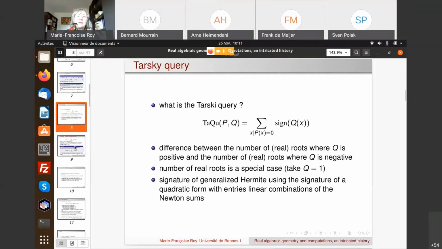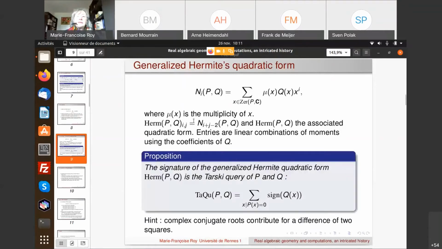So I'm defining it now. So now I look at the n_i of pq, which is generalizing the n_i of p I had before when q was equal to 1. And it's just defined as the sum over the complex roots of p of mu of x, q of x, x to the i. And of course, if I decompose q of x in the sum of monomials, you see that it's Newton sums which are going to appear. Again, mu is the multiplicity of x.